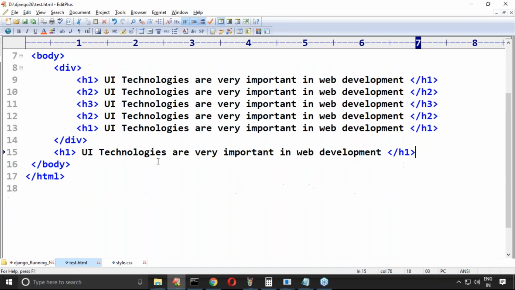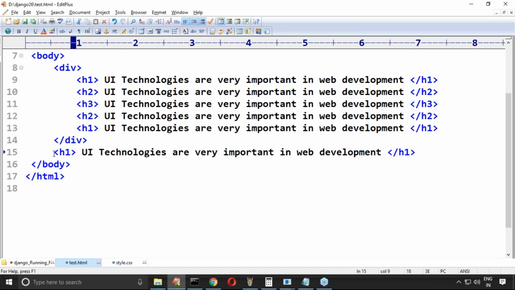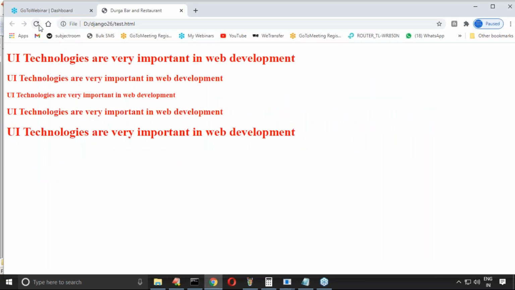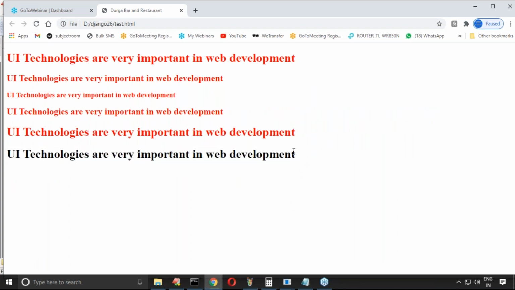Here, see this one. Is this h1 available within the div or outside of the div? Please confirm. Outside. Now, is the style applicable for this h1 or not? Please confirm. No, it is not applicable, right? Where is the proof for that? Yes, styling is not applicable for this one. Have you observed it only for this?